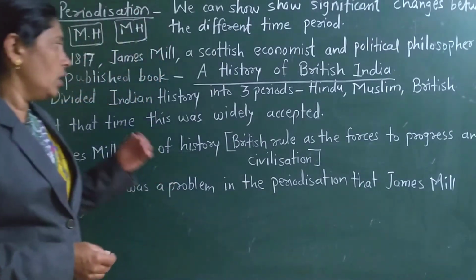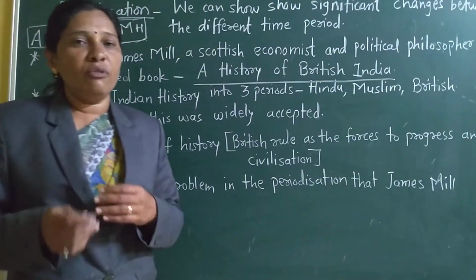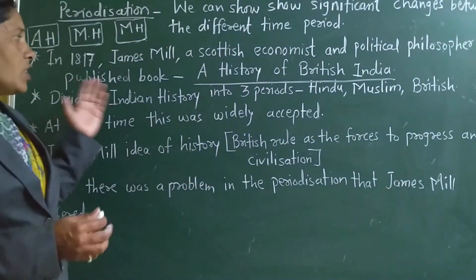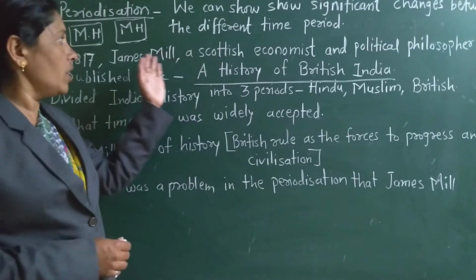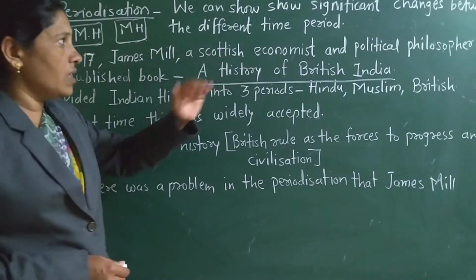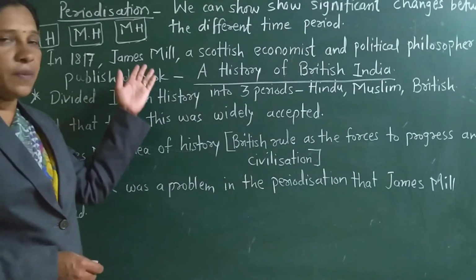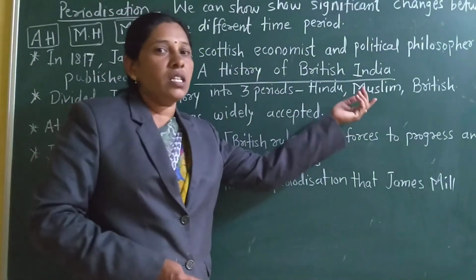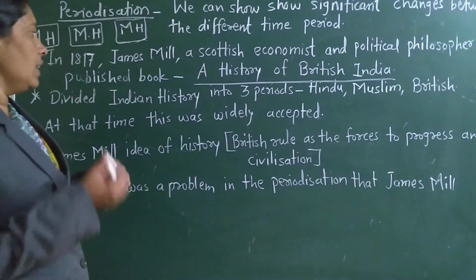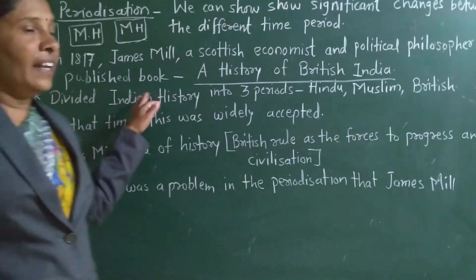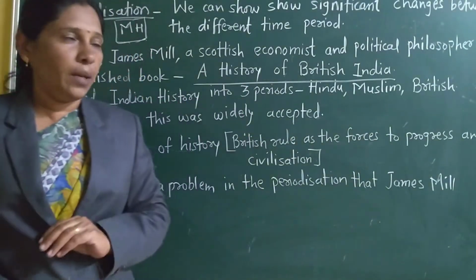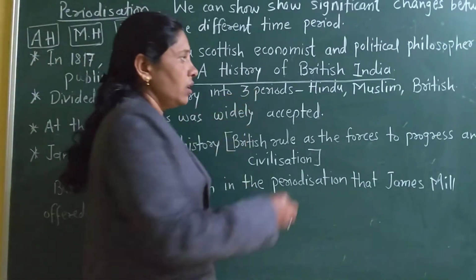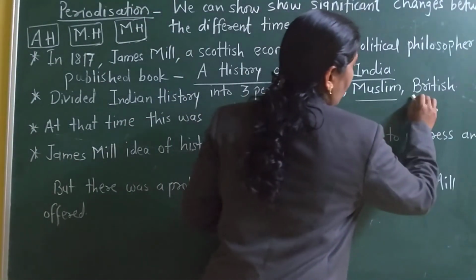Remember that maybe a question will come for 1 mark: which book was written by the Scottish economist and political philosopher James Mill? So which book did he publish? A History of British India. In that book he divided Indian history into 3 periods. Which ones? Hindu, Muslim, and British.